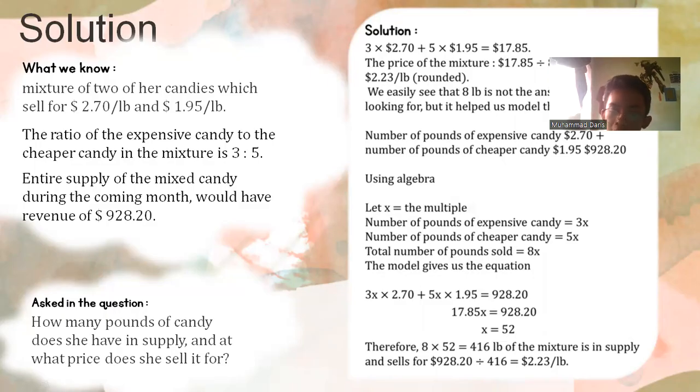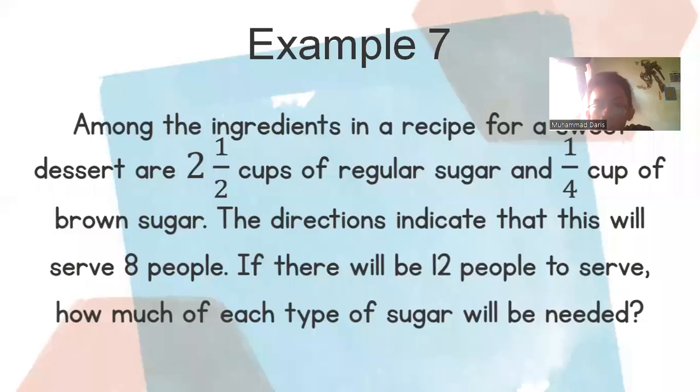Then we divide both sides by 17.85 to find x. x is equal to 52. Therefore, 8 times 52 is equal to 416 pounds of the mixture in the supply, and it sells for $928.20 divided by 416, which is $2.23 per pound. Okay, next question.